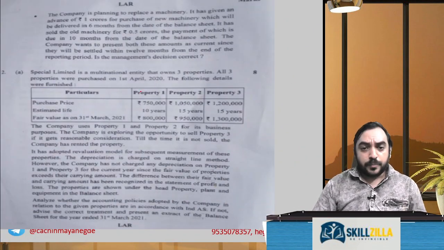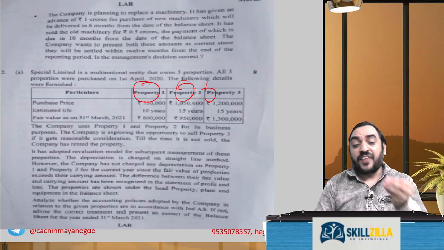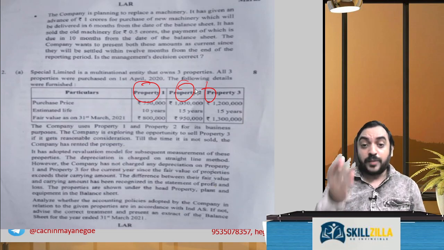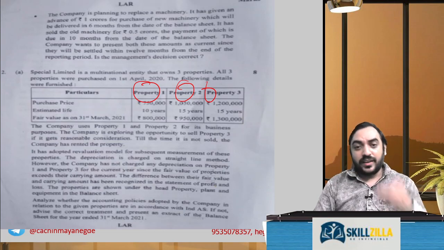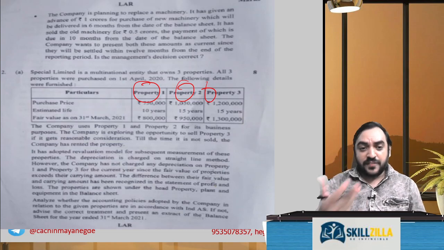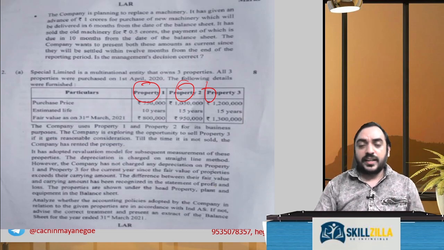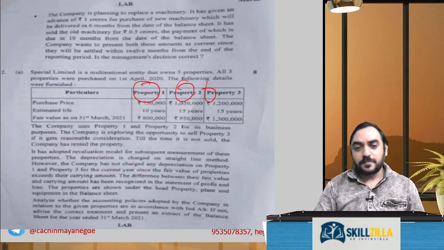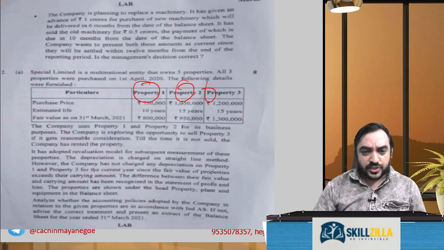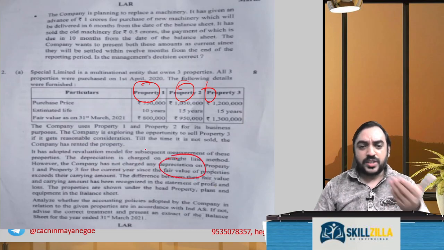Then 2A, property 1, property 2, property 3. In fact, this question I've included in my guess paper also, or I would have solved it at least in my classes for sure. This is also part of, I think, the MTP paper maybe, but it's part of ICAI published material. So they have given 3 properties. You have to do calculations, depreciation you have to charge, estimated life.